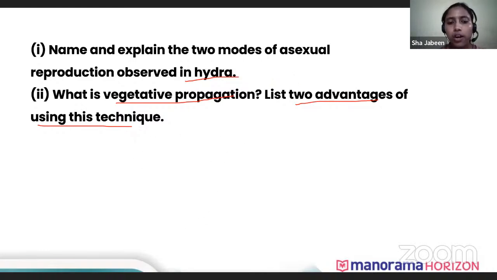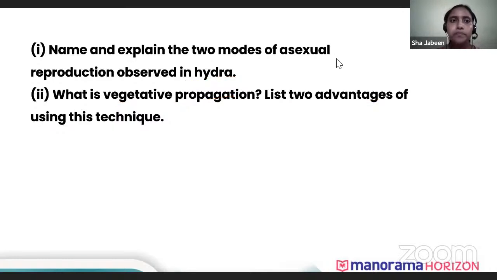Okay, so I have got many answers. So only two advantages have been asked. You can give whatever advantages. As I told you, in bamboos and all, they flower very late. They flower after many years. So in those cases, this vegetative propagation. In bananas also, you might have seen, if there is a banana in your garden, you don't have to wait for the flowers. From the suckers only, from the stem only, the new banana plant arises. So propagation becomes very easy in those cases.